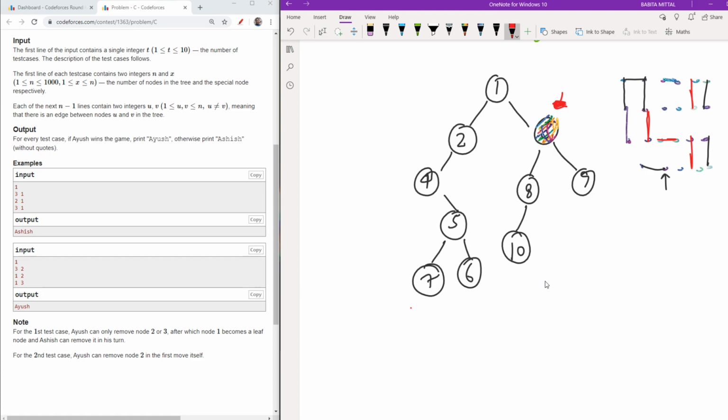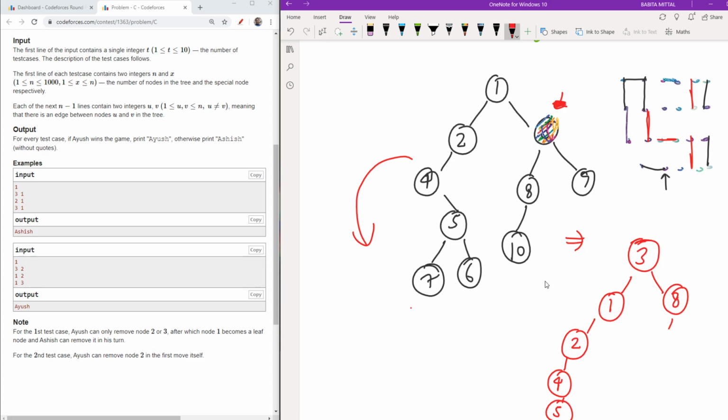As you can see, I said I will choose the leaf nodes which are very far away. It means I have to remake this graph, since I need to know which node is furthest away. So I will remake this graph. Now let's see how I am remaking it. 3 is my special node, so I make it the root node. Then I remake the graph. I will write 1 here, then 2 here, then 4 here, then 5 here. Now I will scroll it afterwards, but now write 8 here, and 9 here.